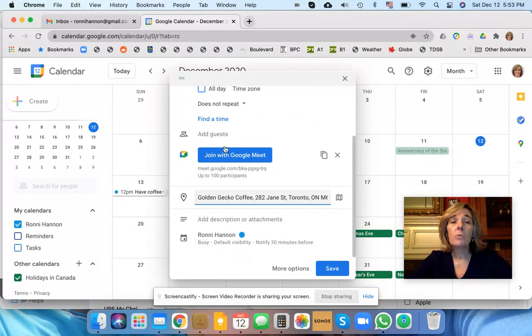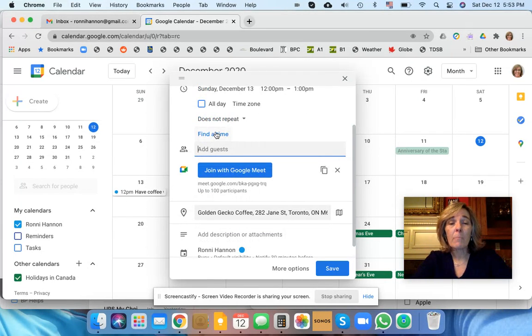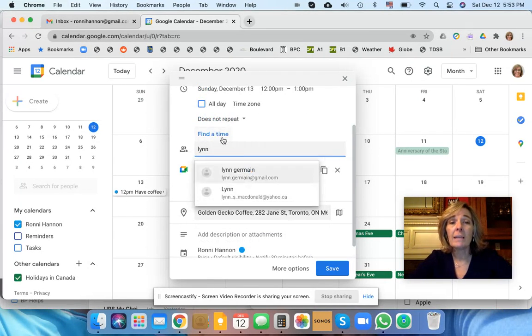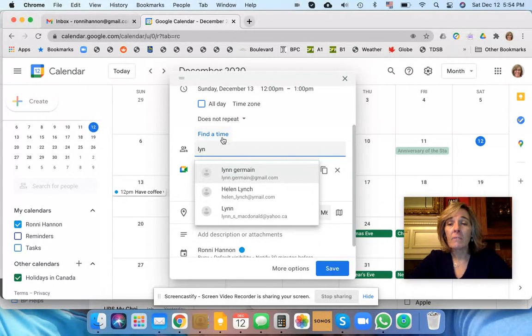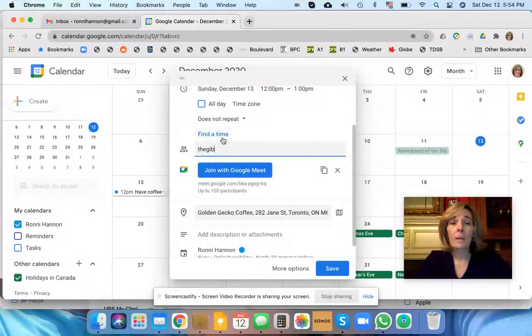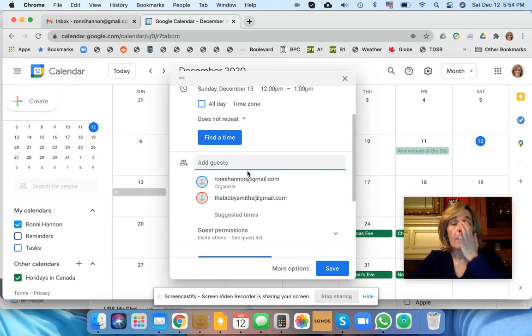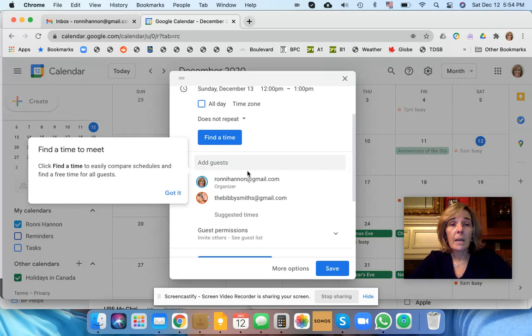One of the things too is I can add the guest. So for example, if I know that I'm wanting to do it with my friend Lynn, I start typing in the names of the people that I have in my contact information, and it automatically comes up. I know, oops, not the Gibbies, the Bibby Smiths. I would link them. They're going to automatically do it. It says, oh, find time. That is something that's really cool. If they have shared with you their calendars, then we can automatically look at each other's times to find the best time. But we don't need to worry about that at the moment.